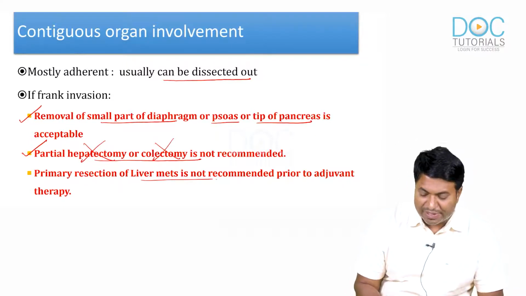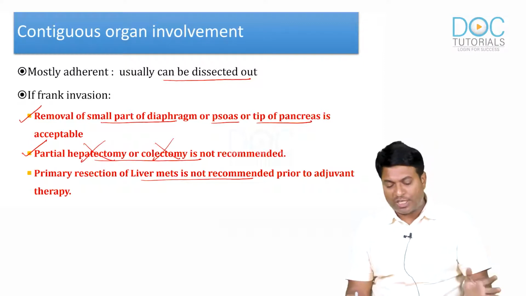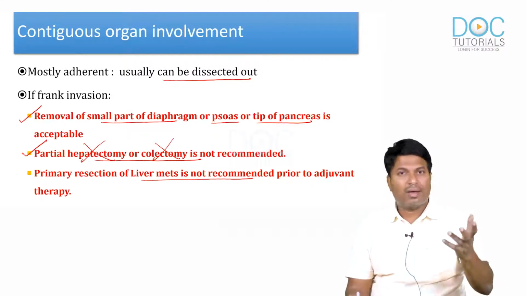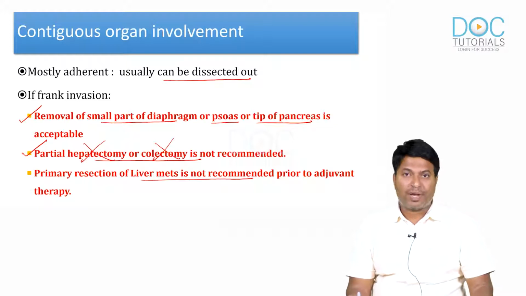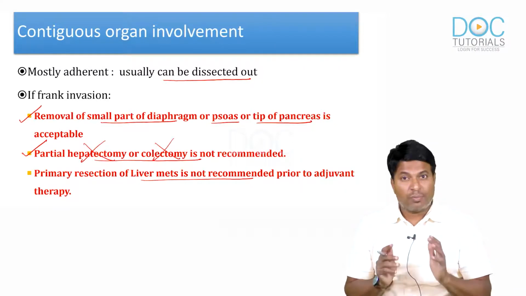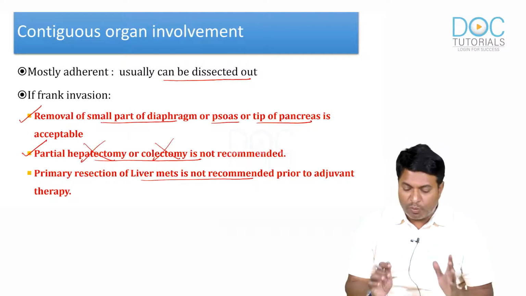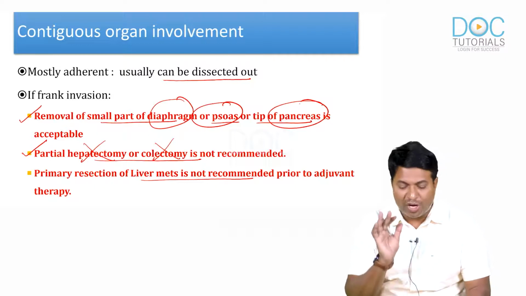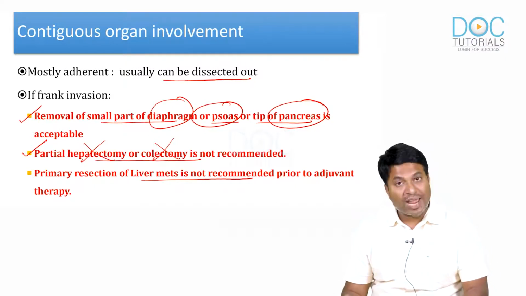Primary resection of liver mets is also not recommended prior to adjuvant therapy. So if there is a liver mets, we will first directly go for the SIOP protocol of giving preoperative chemotherapy. We don't remove the liver mets, and we don't remove the colon also. We can remove diaphragm, psoas or pancreatic tip if there is small infiltration, in case of frank invasion.